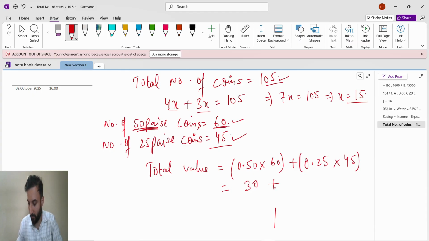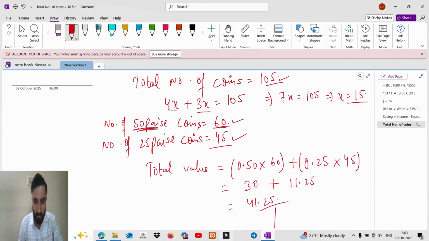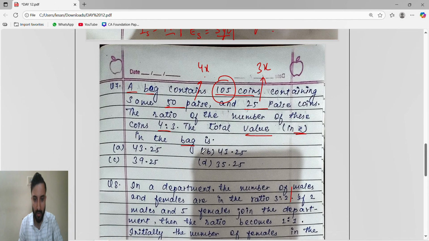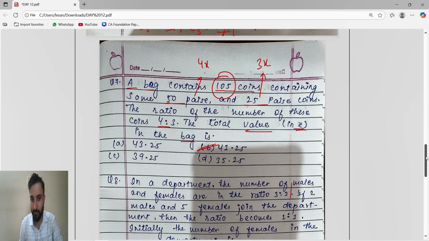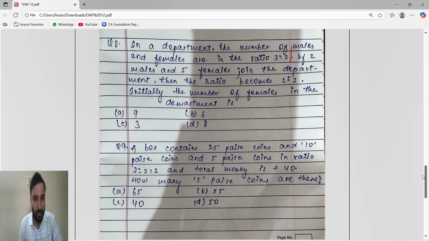Plus 25 paise: 45 coins. So it will be 11.25 rupees. So when you add, it becomes 41.25. So the answer is 41.25. Yeah, 41.25. Okay, this eighth number is also the same.